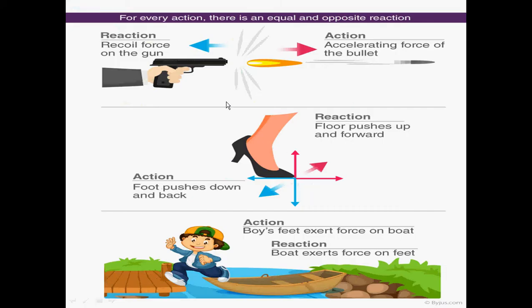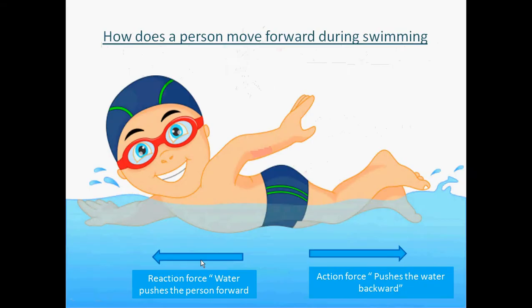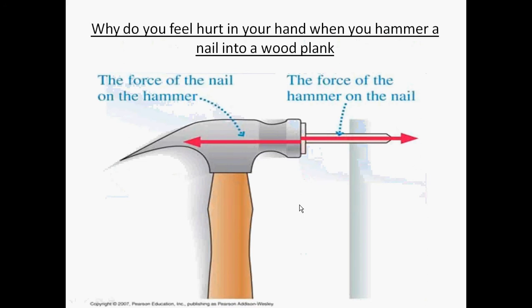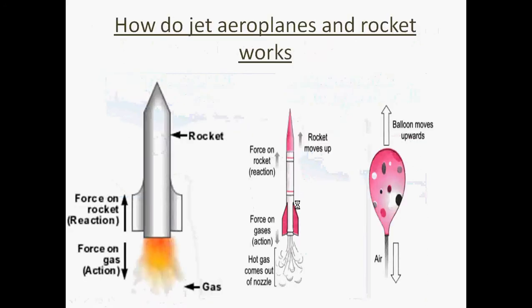Even, students, we're going to learn how, when we fire a bullet from a gun, what is the action on the bullet and what is the reaction acting on the gun. And also walking and running on the floor, a boy leaving a boat and pushing the boat backwards, and the boat creating a reaction force on this boy. Even the swimming of a child, how swimming is possible, the rowing of a boat, the hammering of a nail on the wall, and the propelling of the rocket in the sky.